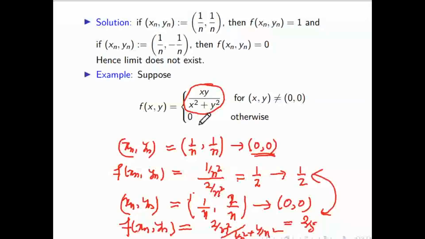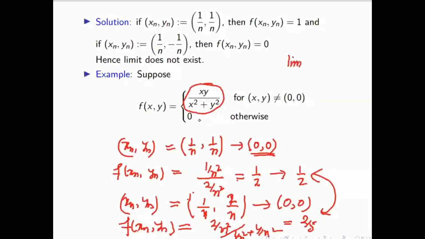So the question is: limit xy goes to 0, 0 of f of xy. Does this limit exist or not? So we need a sequence which will converge to 0, 0. This sequence 1 by n is going to 0, 0. Up to that, I think no doubt. Then you have to calculate which number the functional value goes to for this sequence. The sequence converges to 0, 0, but f of xy converges to half. Similarly, for another sequence, this is going to 0, 0, again 0, 0, but its limit is different. That is 2 by 5. So that means this limit does not exist.